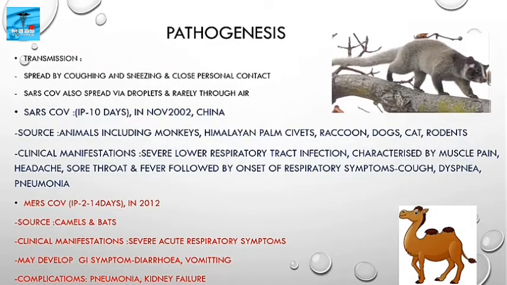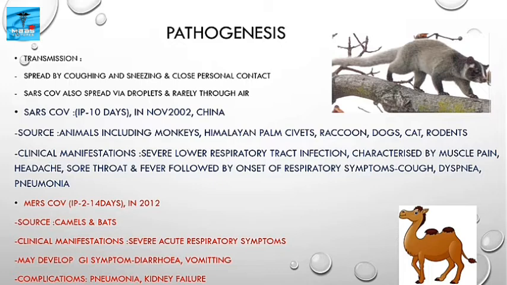Transmission. It is spread by coughing and sneezing, also close personal contact. SARS coronavirus also spreads via droplets, rarely through air. Then a few points about SARS CoV. It has an incubation period of 10 days, and the outbreak was first reported in China in November 2002, and it spread to some other countries also.